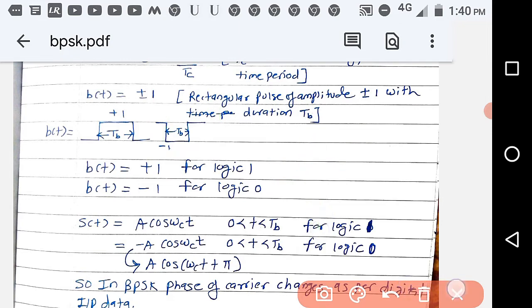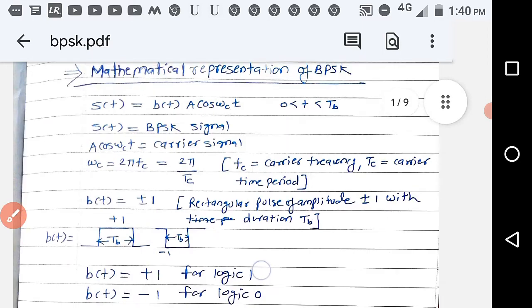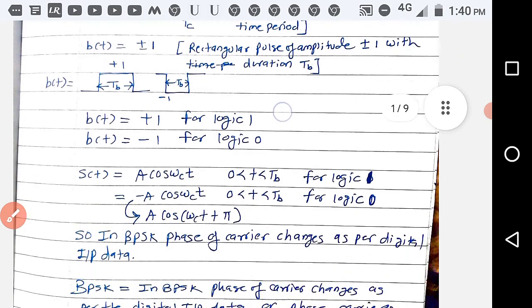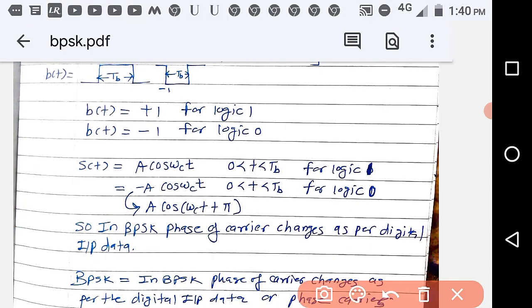So let us expand s(t). s(t) is your BPSK signal, which we have written as b(t) A cos(ωct). Let us put in the value of b(t). s(t) is equal to A cos(ωct), duration 0 to Tb, for logic 1, and it is minus A cos(ωct) for logic 0, because b(t) is -1 for logic 0. Here you can observe that minus A cos(ωct) can be written as A cos(ωct + π).